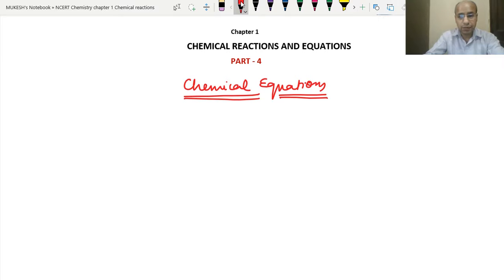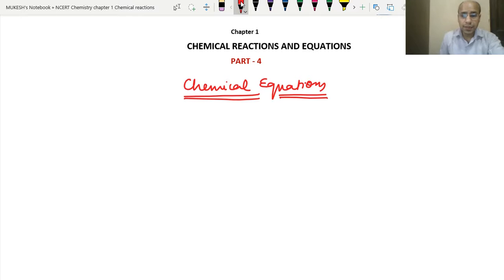What kind of formula is there, what kind of elements are involved, how many atoms of that particular element are in one formula. So basically we write chemical equations to ease the chemical reactions and make learning better.